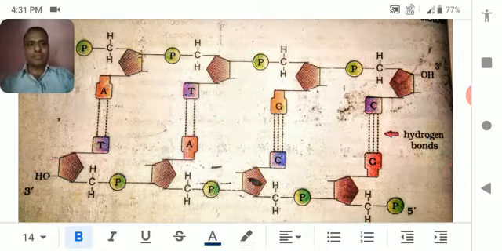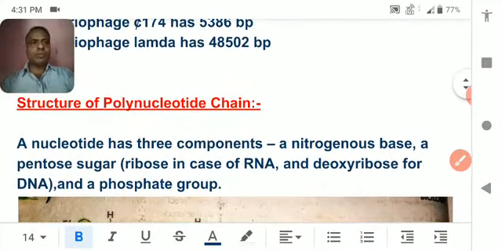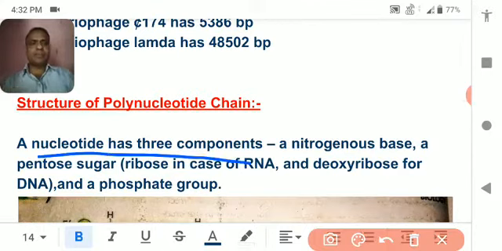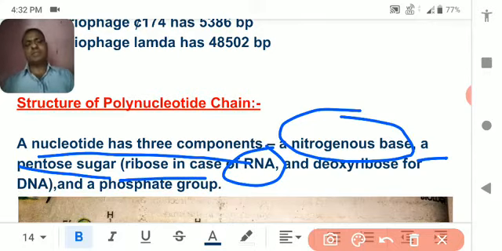I think you understood. Let's have a look at that. So the nucleotide has 3 components. I have already explained. First, the nitrogen base. The nitrogen base may be 2 types. I will explain you later. Second is the pentose sugar. Pentose sugar may be 2 types. If it is present in RNA, it will be ribose, and if it is present in DNA, it is called deoxyribose.